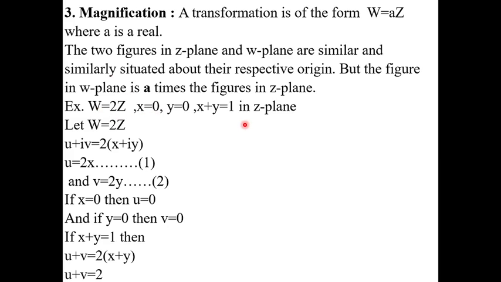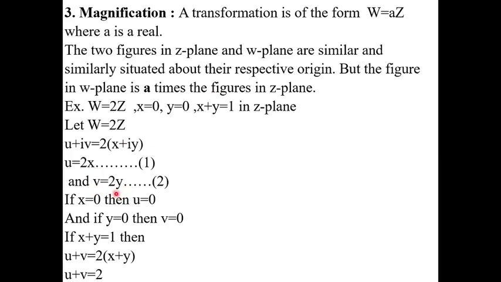So we discuss that one. X is equal to 0. These are the boundary conditions in which plane? Z plane. By using this we can write the W plane figure. Let us consider W is equal to 2Z, where W is equal to U plus iV and Z is equal to X plus iY. Now separate the real part and imaginary part. Real part U is equal to 2X and imaginary part V is equal to 2Y.